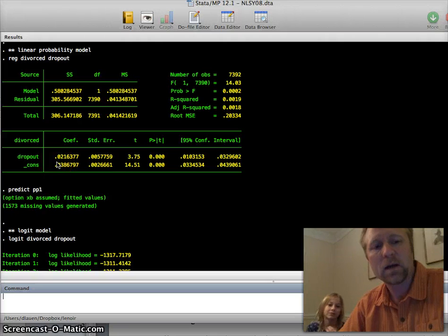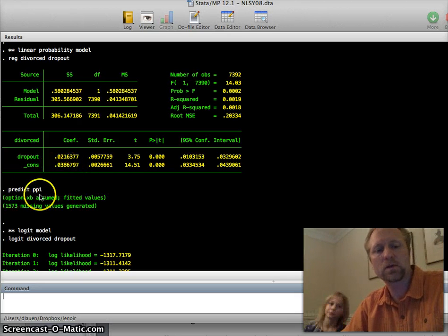That going from not being a dropout to being a dropout increases the probability of becoming divorced by 0.02. The baseline probability is 0.038, which is about 0.04. So a high school graduate has a probability of getting married and then being divorced of 0.04 or 4%, and being a dropout increases that to about 6%.